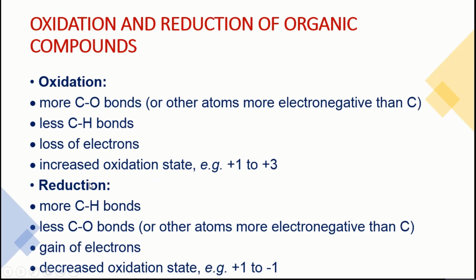In simple words, if we oxidize methane, an alkane, it converts to alcohol. If we oxidize alcohol, it converts to aldehyde, and if we oxidize aldehyde, it converts to acid. This conversion of a molecule from a lower functional group to a higher functional group is called oxidation, and the reverse is called reduction.